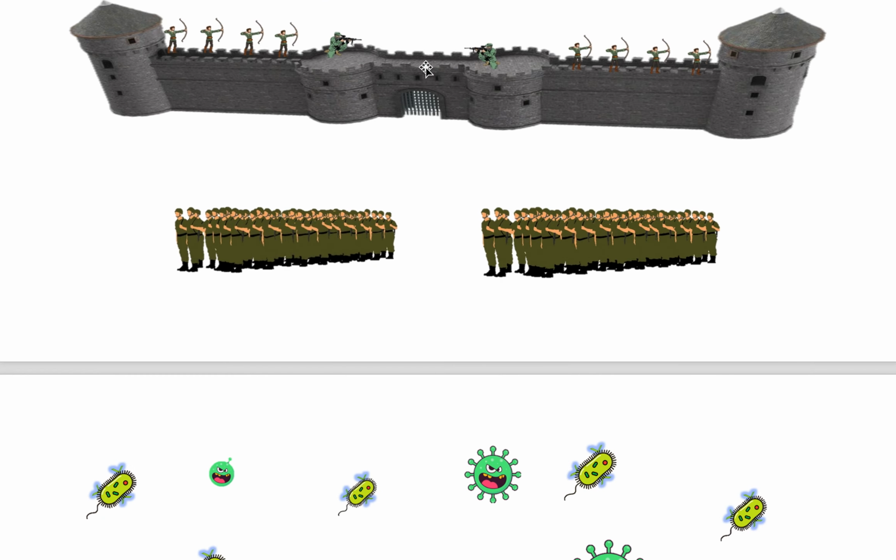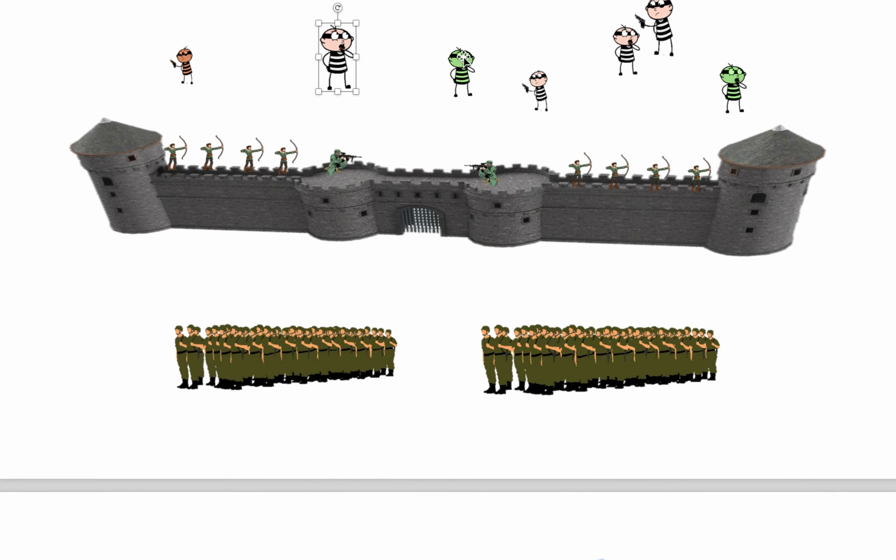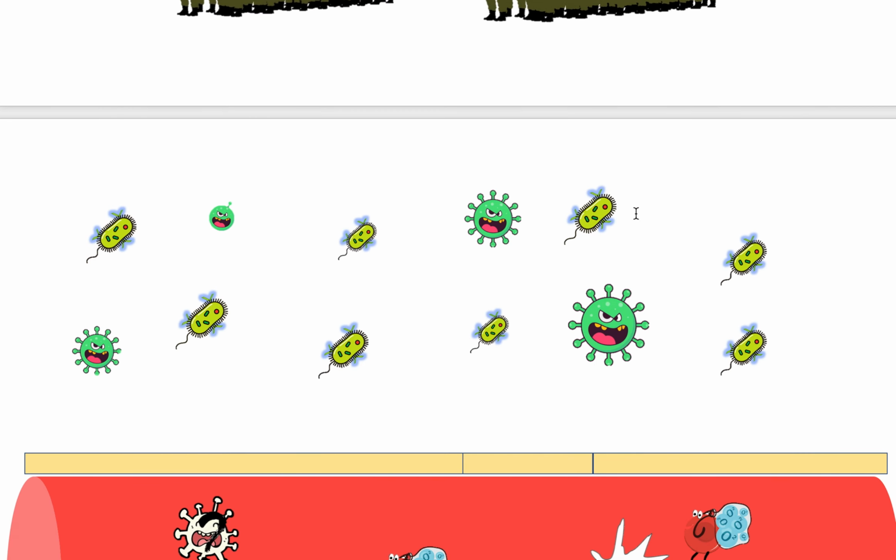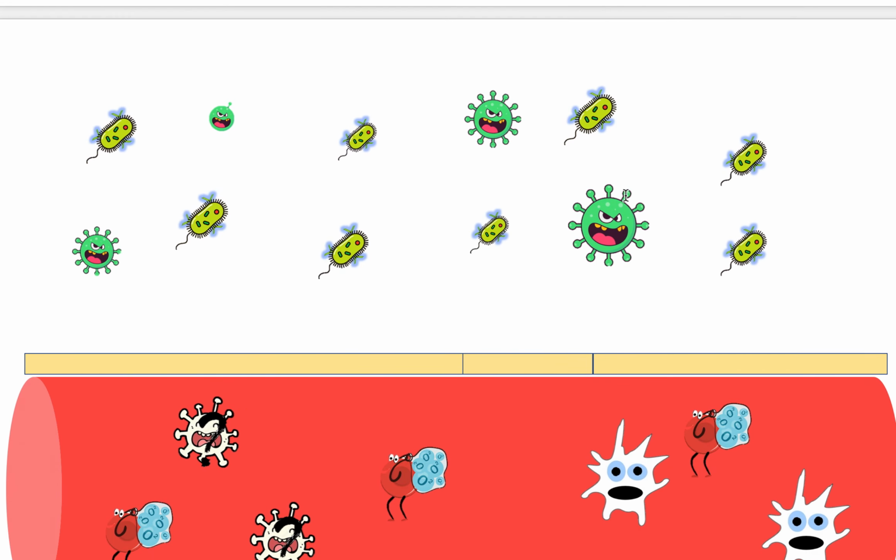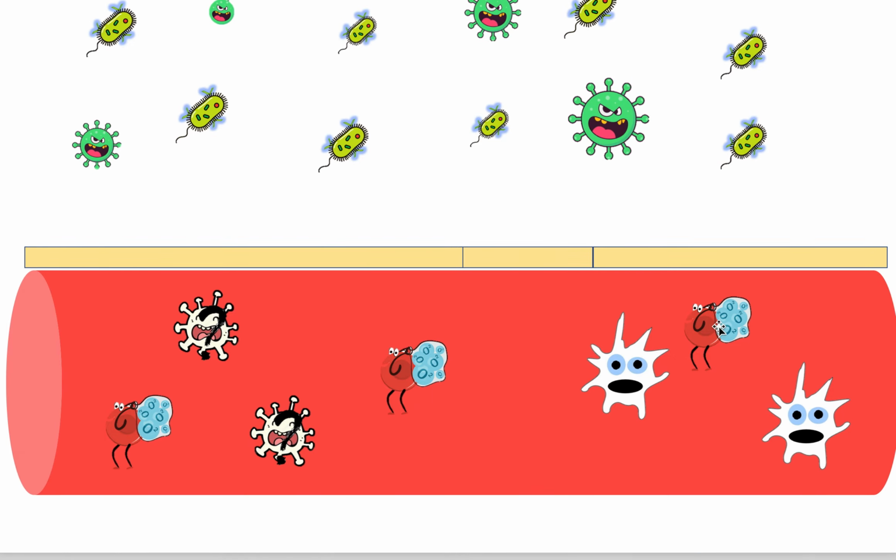It's the barrier. And these criminals are represented by all of these here, the pathogens. For example, that's a bacteria, that's a virus. They are all things that can go into your body to try and cause harm. And this right here is the cells inside your blood. These are like the warriors or the soldiers trying to protect you from whatever comes in.